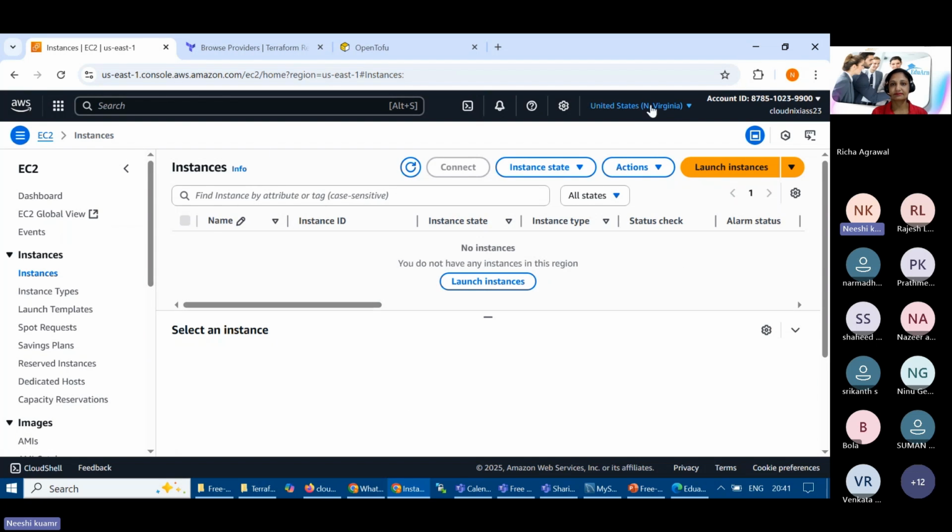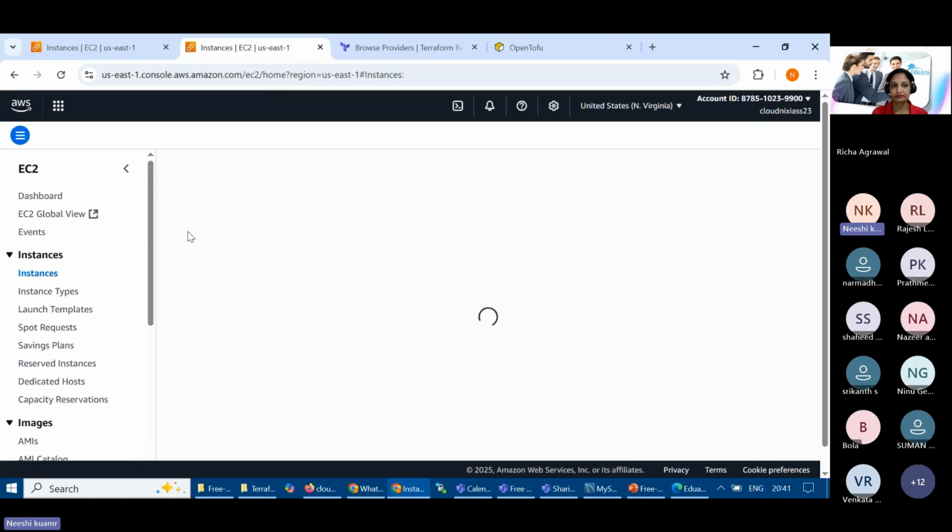Now, what you can see, I'm in North Virginia, and in every cloud they have a region. In this region, as of now, nothing is running, but with the help of Terraform, we'll be able to do it. Same thing, I'll go to VPC also. So I'll duplicate it, because in our code it's creating a VPC also.